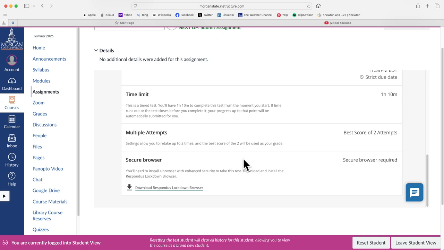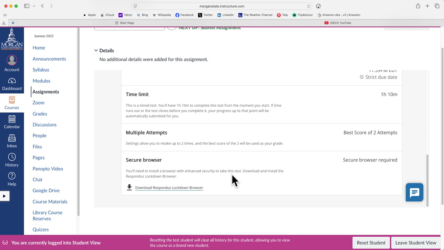Now, before you do any quiz or any exam or any final exam, you must download this lockdown browser. Because if you do not download it, you won't be able to do your quiz or your exam. So first, you can even download it the day before, or even today, you just download it. So it's there already being downloaded. Okay. And then read the instructions when you're downloading this.